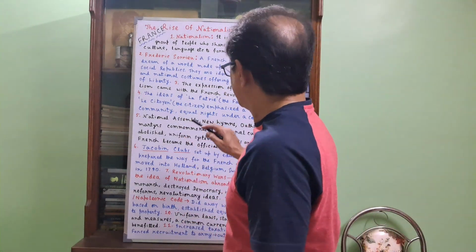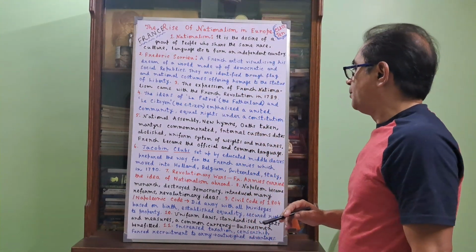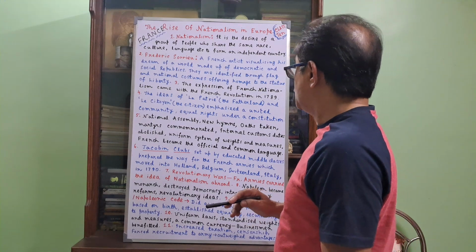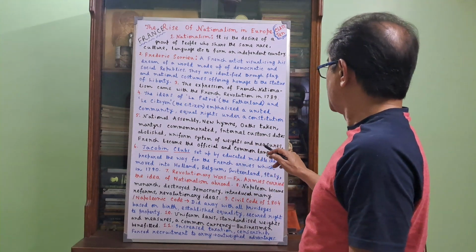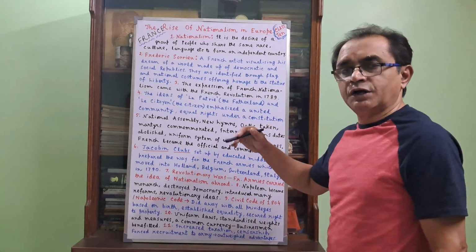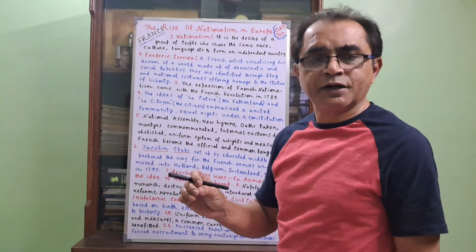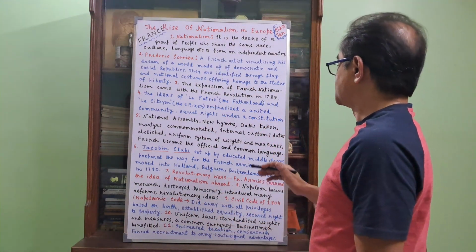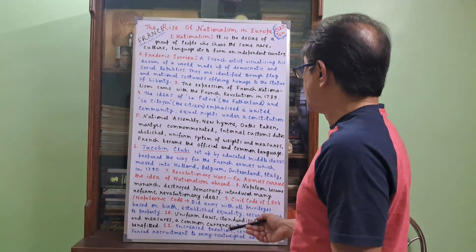Number 5, National Assembly, new hymns, meaning songs, oaths taken, martyrs commemorated, internal customs duties abolished, uniform systems of weights and measures. French became the official and common language. These are step-by-step efforts to inculcate the feeling of nationalism in the hearts of the people of France. The National Assembly was established, new hymns were composed, and oaths were taken that they would work for France.